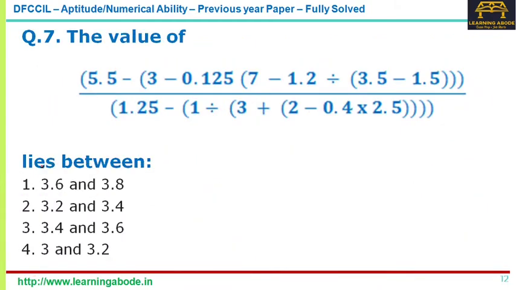Now the 7th question. Okay, now this is a question on simplification. So we know we should apply the BODMAS rule here. Again, they've not even asked the precise value, but just the approximate value. But the given range is all very close. Okay, so we know the BODMAS rule, which is bracket, of, division, multiplication, addition, and subtraction.